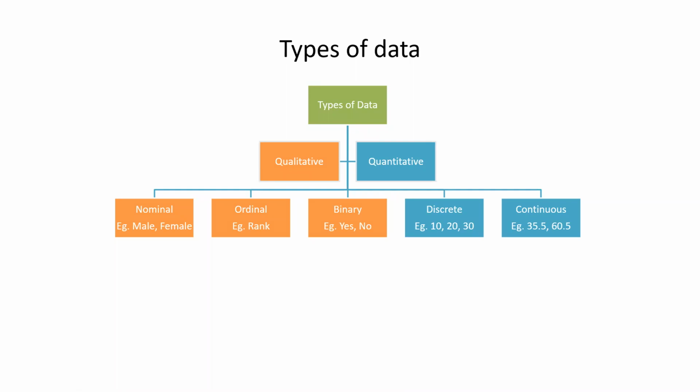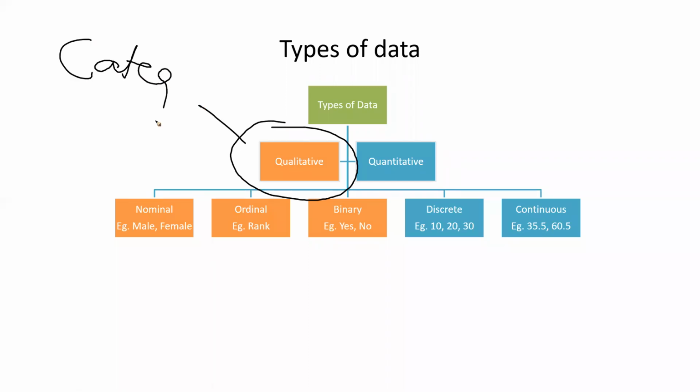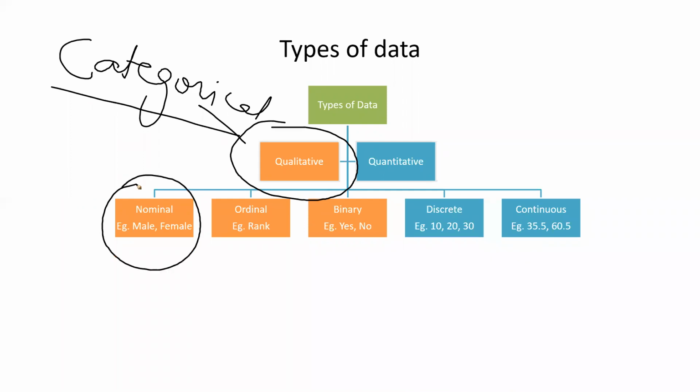So let's say I have data which is like a category, right? When we have a categorical type of data, then it is known as qualitative data, and it is also known as categorical data. So it's like a category. For example, gender. Now gender is like male and female. For example, let's say states. Now states again, we have different states. So when we have categories, then it is known as categorical or qualitative data, and in that we have three main types. If you see here, this is my very first type, which is nominal.